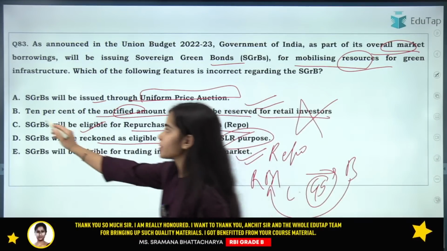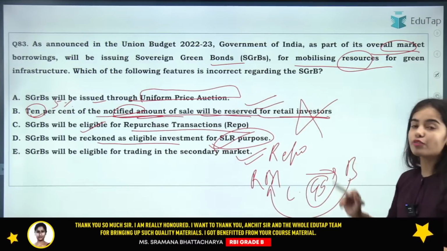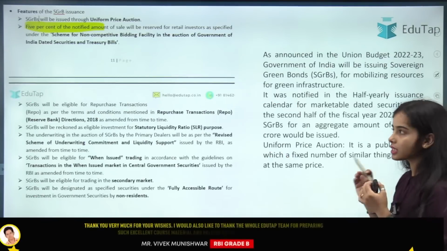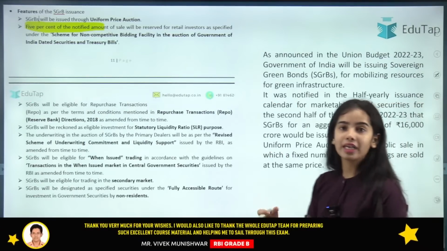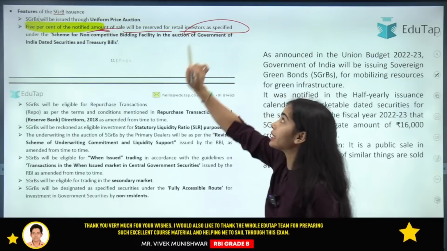There is 5%. So 5% of the notified amount of the sale will be reserved for the retail investors. So this was the incorrect statement. It was not 10, it was 5. So 5% of the notified amount of the sale will be reserved for the retail investors.